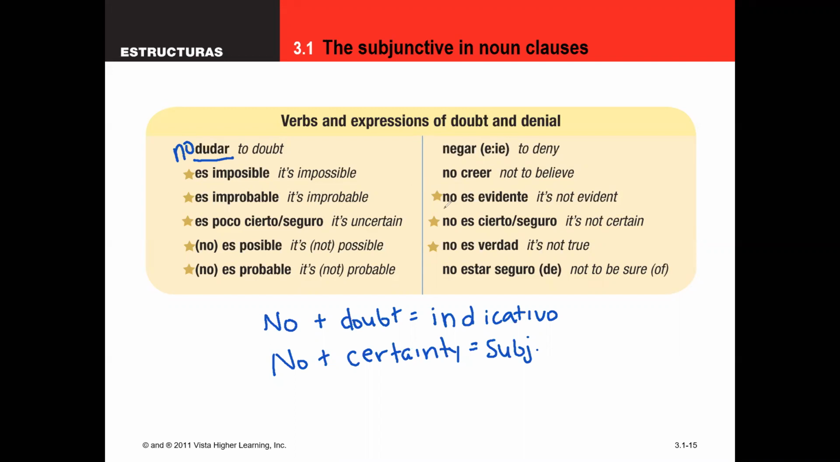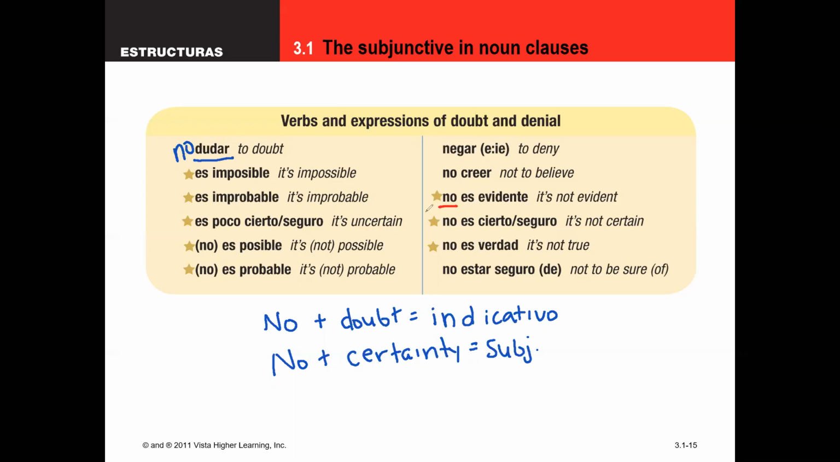You notice over here, the impersonal expression is given with no in front of it. No es evidente. This is one of our examples where we have certainty, es evidente, but with a no in front of it. So no plus that certainty, es evidente, means subjunctive. That's why this one is in the subjunctive list. Es cierto, there's certainty, but no in front of it. Now we've got doubt, so we use the subjunctive. Es verdad, certainty, but no in front of it. Now we've got subjunctive because now there's doubt.